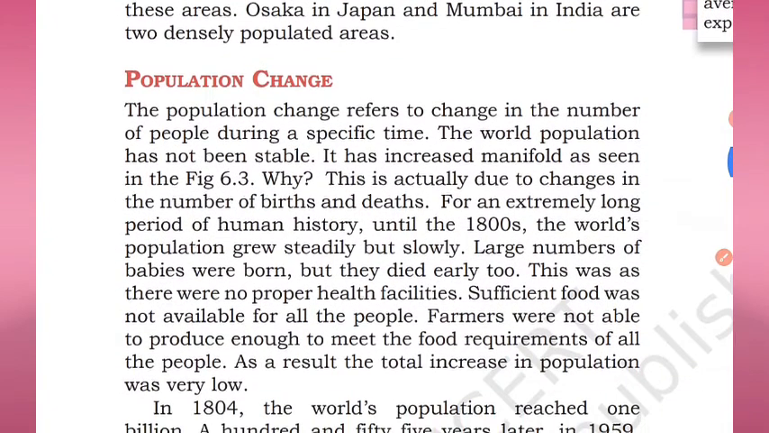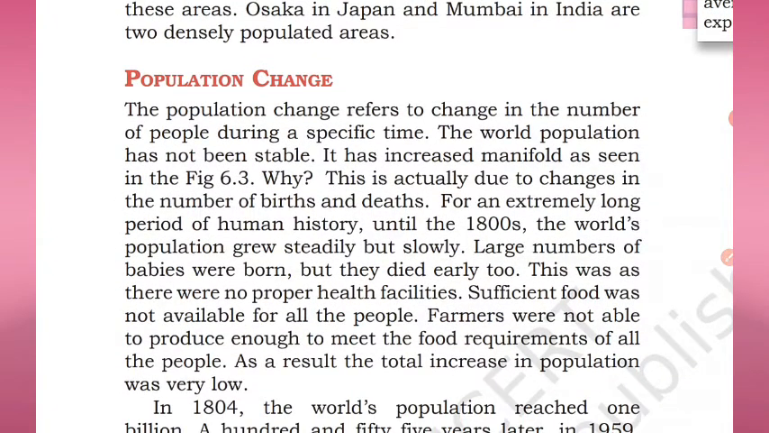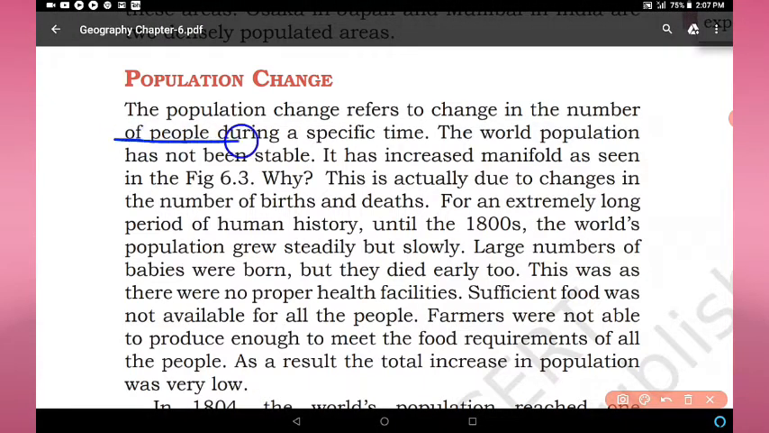The next topic is population change. You see that somewhere population is very high, somewhere is very low. So the place where the population is low, after some time the number of people there changes. So what is this? This is population change. Population change refers to the change in the number of people during a specific time. The world population has not been stable, it has increased manifold, as seen in figure 6.3.